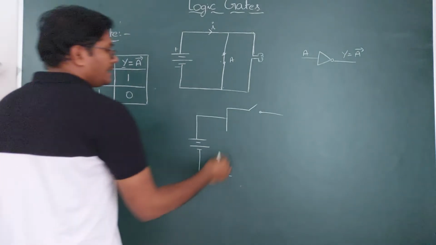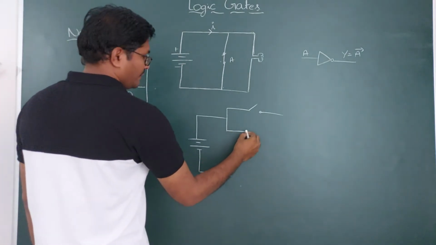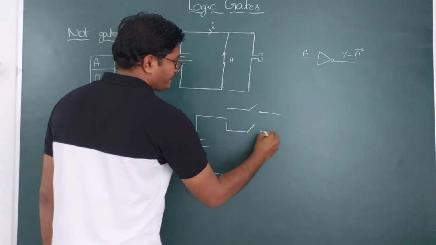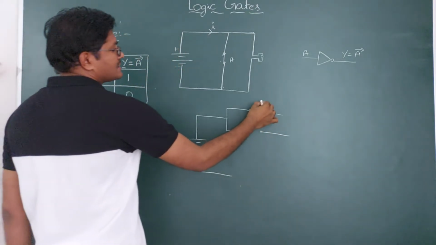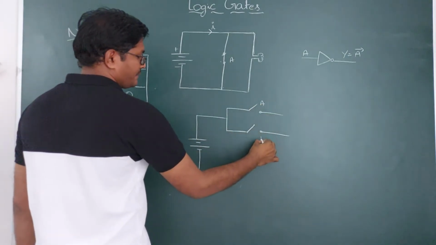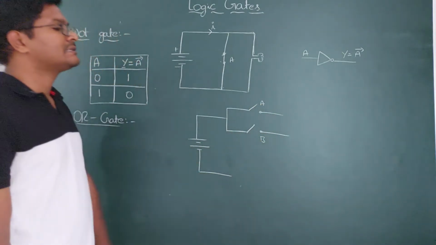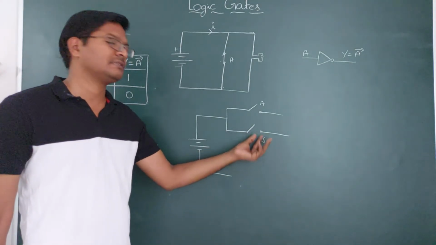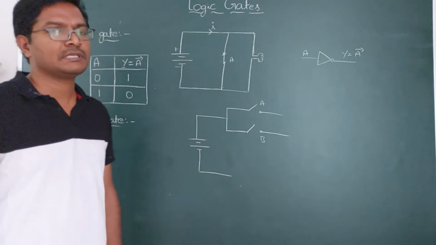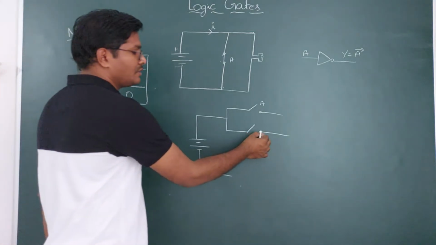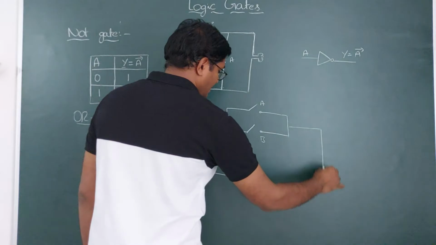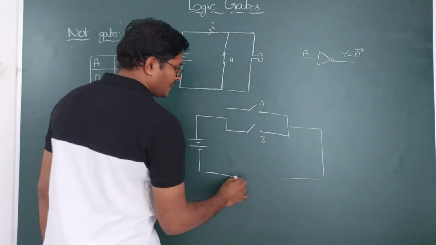Okay, and now we are looking at the OR gate. Suppose there are two switches here. These two switches are said to be two signals. As they are open, there is no signal, no current is passing through them. That means there is no signal. A low signal means 0, so the inputs are 0 if they are open. If they are closed, the inputs are given as 1.